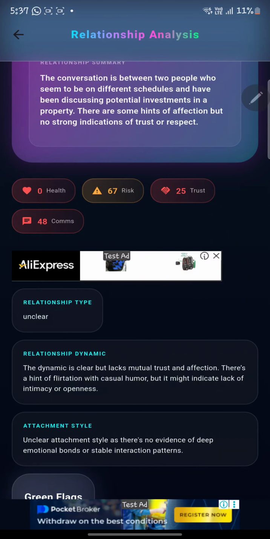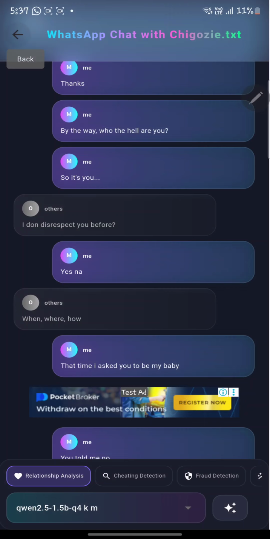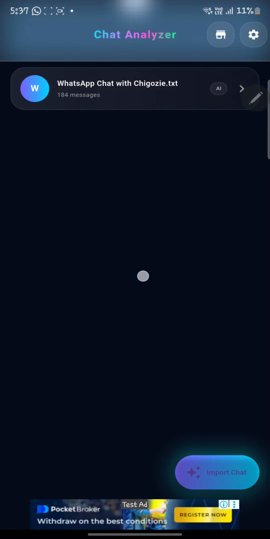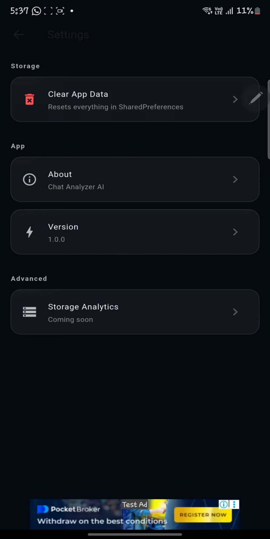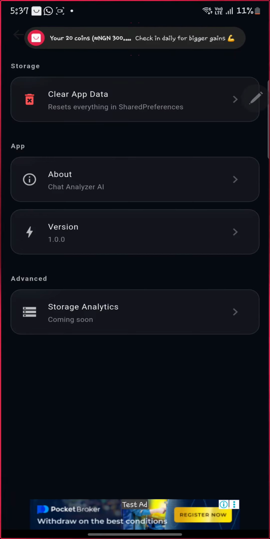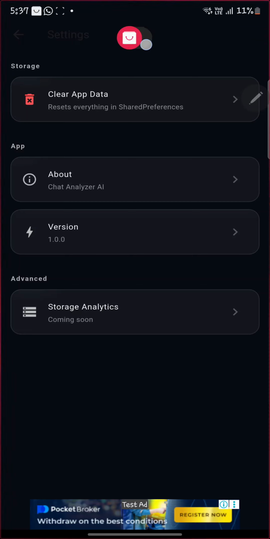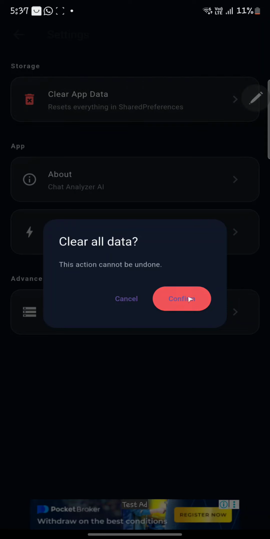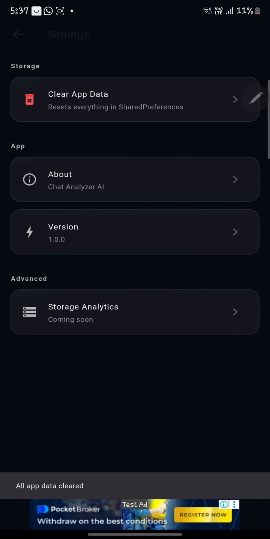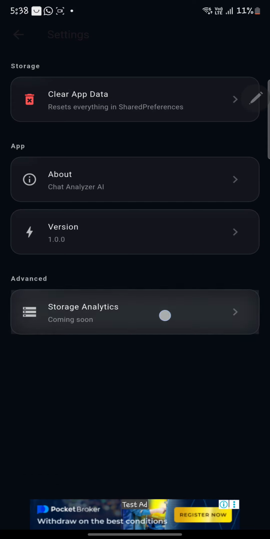As soon as we go live, or prior to the time when we go live, I may bring you another update. Just know that apps like this exist to help you analyze your data. What have I not shown? Oh, here, sometimes you can get into trouble. Downloaded models can clog up your device and make it look like it's slow. All right, you're always welcome to come in here and wipe the shared preference. And what else? This is coming soon: storage analysis to give you an analysis of the storage your downloaded models have taken.